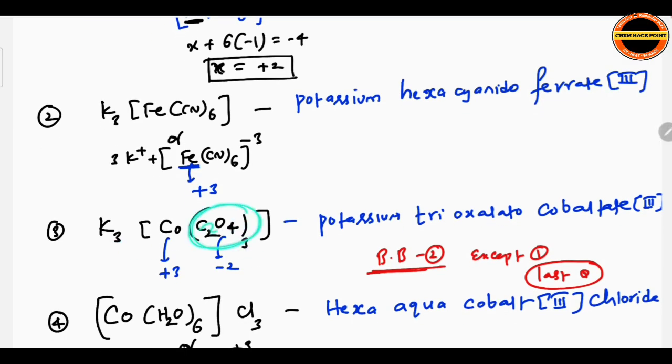Next, K3[Co(C2O4)3]. C2O4 is oxalate, which has a charge of minus 2. Cobalt is in the plus 3 oxidation state. Here C2O4 is a negatively charged ligand. So potassium, here you will get a negative charge only. K3, right? So plus 3 means here minus 3 you will get. So potassium trioxalato cobaltate. Why cobaltate? Because overall the coordination sphere has a negative charge, minus 3. So cobaltate, the charge of the metal plus 3, that is (III) in Roman numerals.